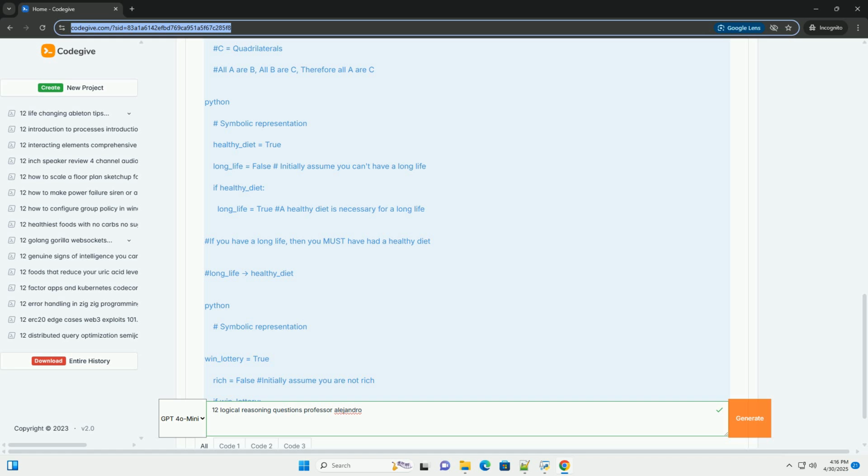Fundamental concepts. Before we delve into specific question types, let's establish some foundational concepts. Arguments: a set of statements, premises, offered to support a conclusion. Premises: statements offered as evidence. Conclusion: the statement being argued for.